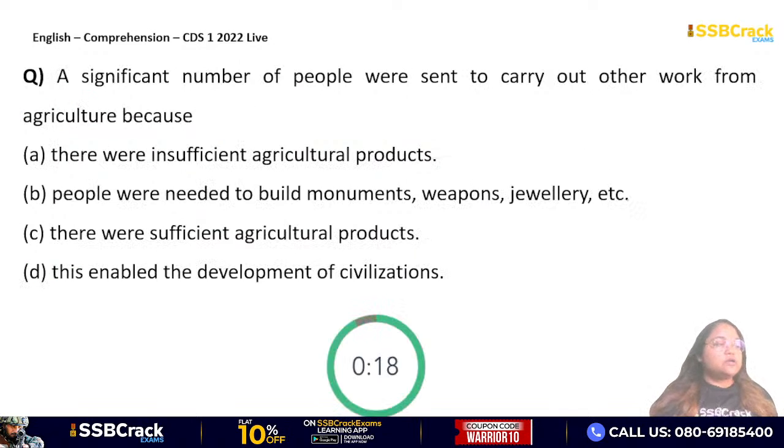A significant number of people were sent to carry out other work from agriculture because there were insufficient agricultural products. People were needed to build monuments, weapons, jewelry, etc. There were sufficient agricultural products. This enabled the development of civilization. Why a large number of people were sent to do other works than agriculture?